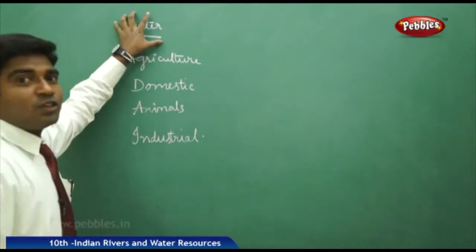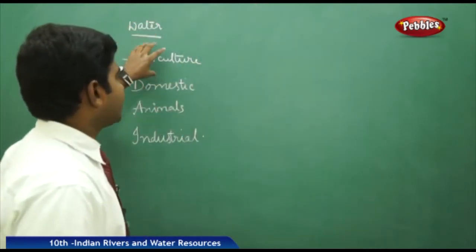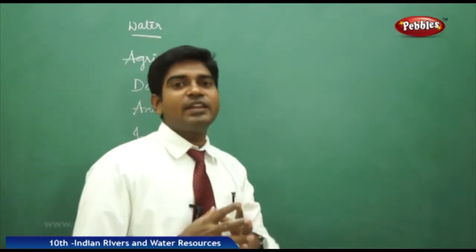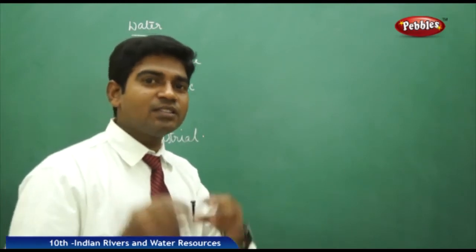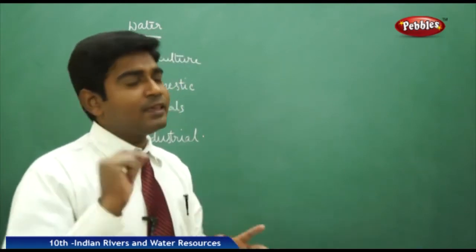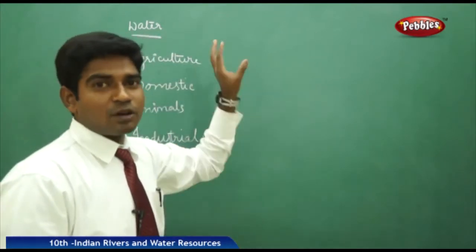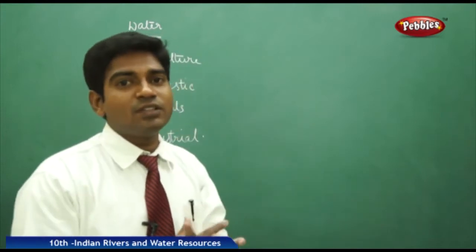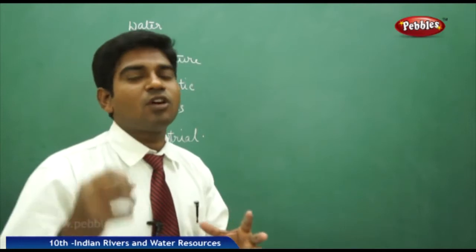How are we using water in our day-to-day life? As we all know, water is used at various levels. Like in agriculture, for everything we need water, for threshing, sowing and everything. We need to supply water to the fields, then only do we get the output of agriculture. Here we are using water for agriculture in a productive way, which leads to the fertility of the land and the fertility of the crop, where we get a good output which is required for all of us.